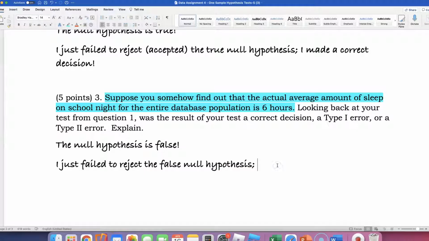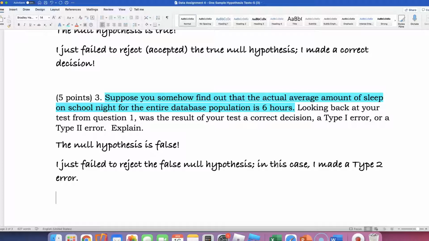In this case, what kind of error did I just make? I made a type 2 error, okay? Failing to reject the false null hypothesis, that is what type 2 error is. Rejecting a true null hypothesis is type 1 error.